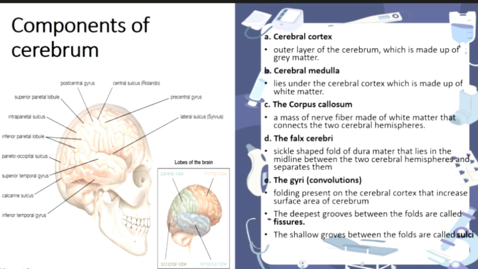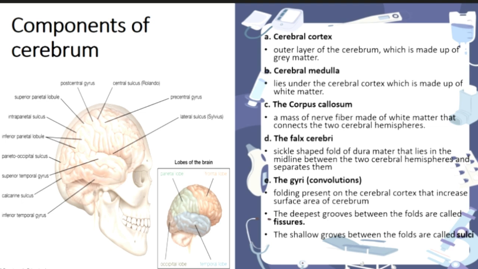And then next to that is the corpus callosum. So we all know the brain has a connection with the nerves, right? So this is the main part that connects the brain with the nervous system. So it consists of masses of nerve fibers. So we call that the corpus callosum, a very important thing for the basic functions. And then the next one is the falx cerebri.